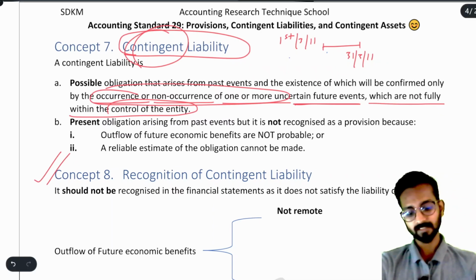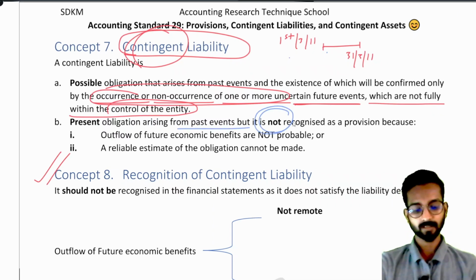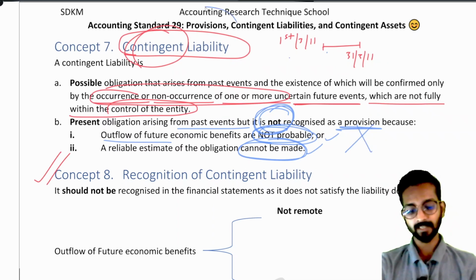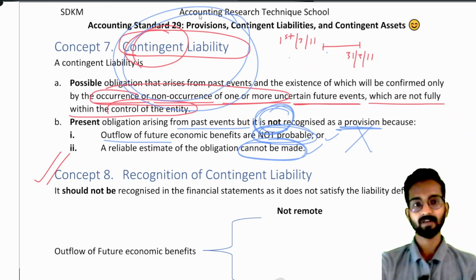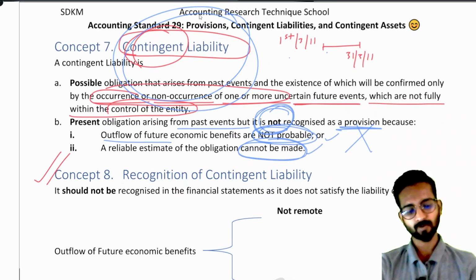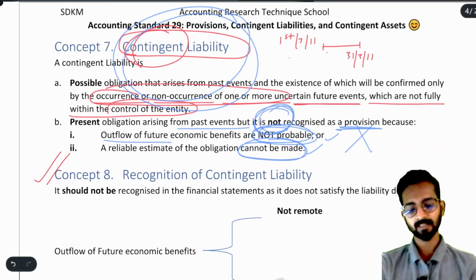Now, after this, the second definition says it is a present obligation arising from a past event, but it is not recognized as a provision. Why is it not recognized as a provision? Because outflow is not probable and a reliable estimate cannot be made. Whenever outflow is not probable, you cannot reliably estimate the obligation amount, so you cannot create the provision. That's why in that case also we will say it is a contingent liability. We will definitely solve some examples, don't worry about that. This is the definition of contingent liability.